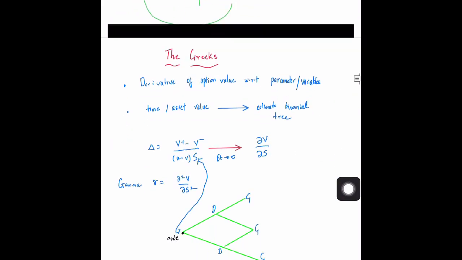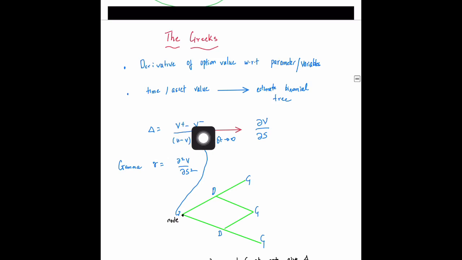in case you wanted to evaluate the value of delta, the value of the delta will simply be, as we had defined, v plus minus v minus divided by u minus v times s. So what is it utilizing? If I'm at this node, and this is the delta at this node, then to evaluate the delta at this node, we'll evaluate the v plus here, v minus here, us here, vs here. That will give us a delta at this value. So in the limit delta t goes to very, very small, this thing is dv by ds.